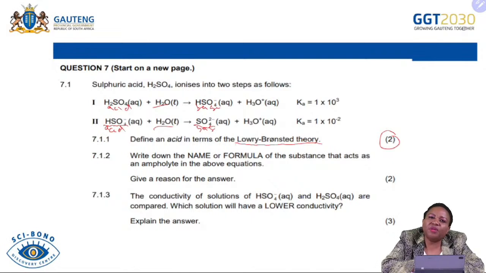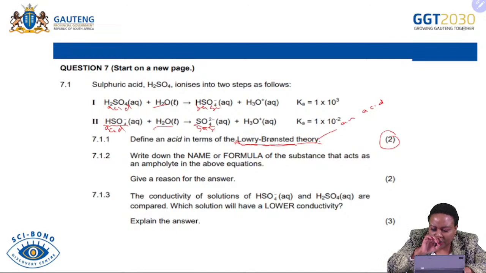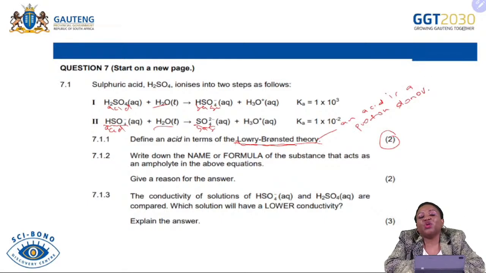And it's not always going to be in terms of an acid. Sometimes it can be a base. So what does Lowry say about an acid? An acid is a proton donor, or an acid is a substance that can donate a hydrogen ion. So it is easy just to say an acid is a proton donor. And how many protons will be donated by that acid will always depend on whether that acid is monoprotic or diprotic.